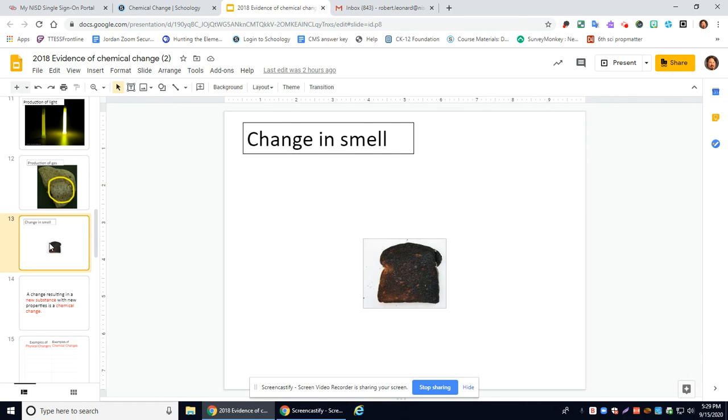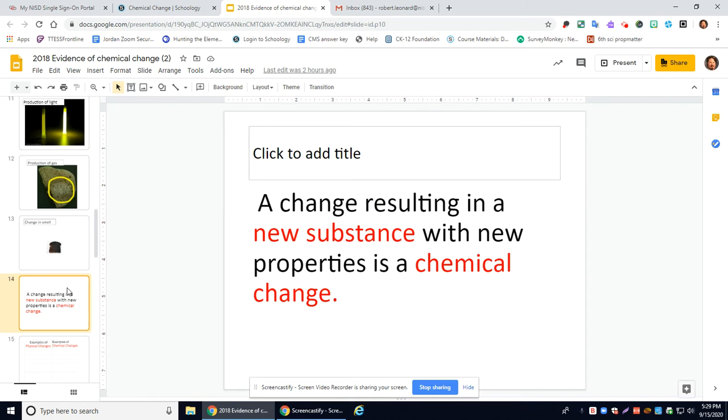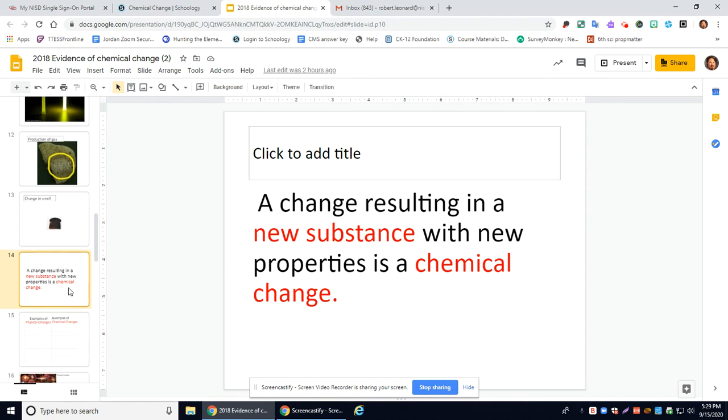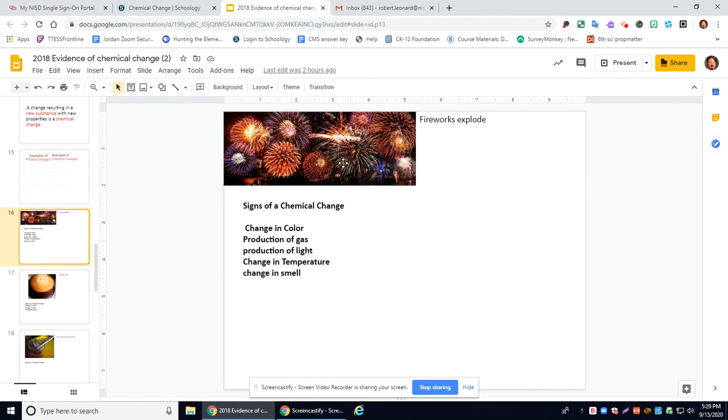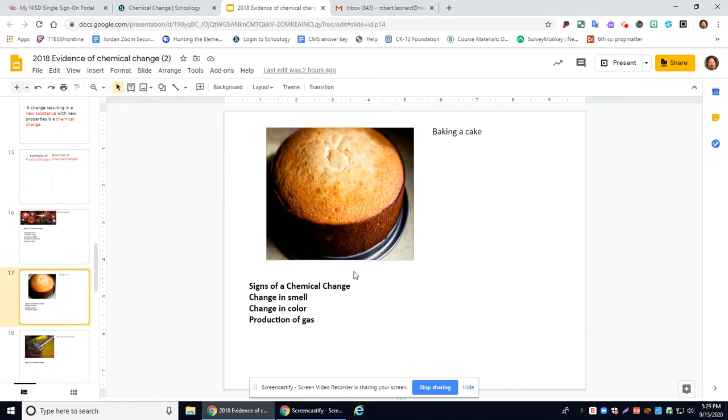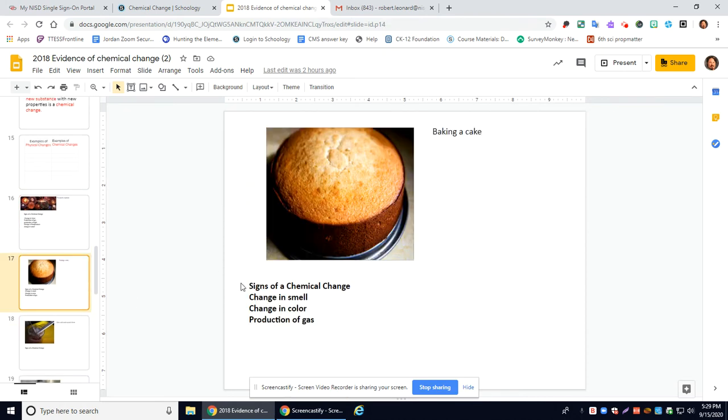And finally, a change in smell. Any of those would be a sign of a chemical change. So a change resulting in a new substance with new properties is a chemical change. So for example, if you want to pause this and look at it, one of the signs of chemical change for firecrackers. And here are the signs that we determined for baking a cake. Okay, this right here, again, if you want to pause it and read through it.